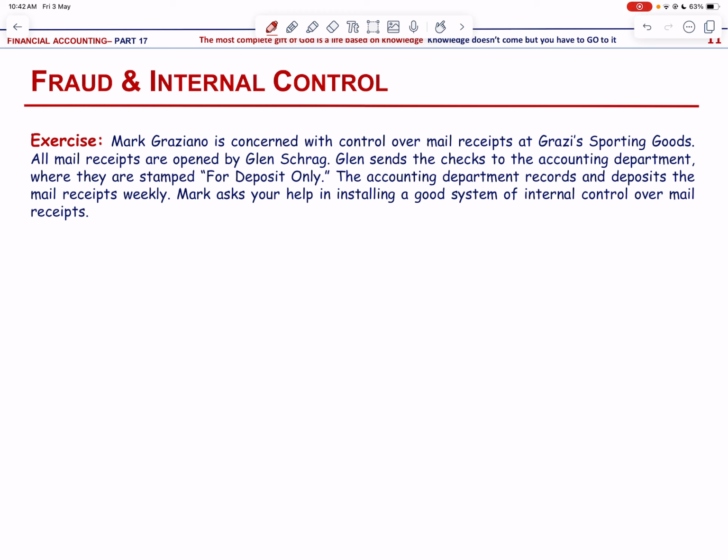So, all mail receipts should be opened in the presence of two mail clerks. Now, these clerks should immediately stamp each check for deposit only. The mail clerks should prepare in triplicate a list of the checks received each day. The checks and the original copy of the list should be sent on to the cashier's department each day, and a copy of the list is sent to the accounting department for recording purposes. So the clerks also keep a copy of this list.